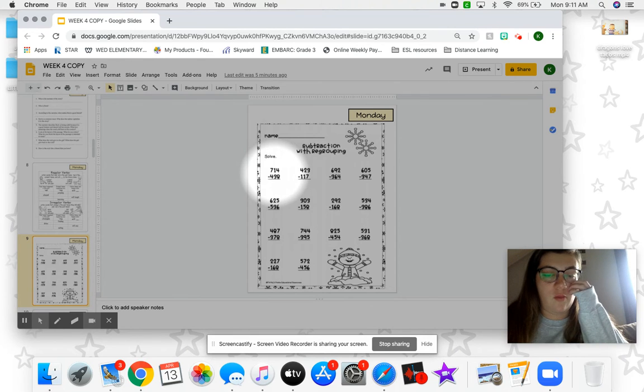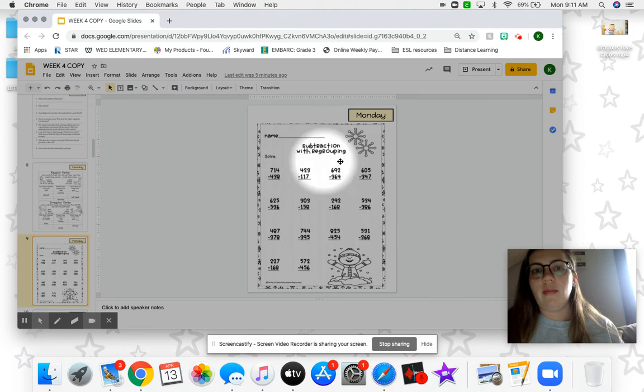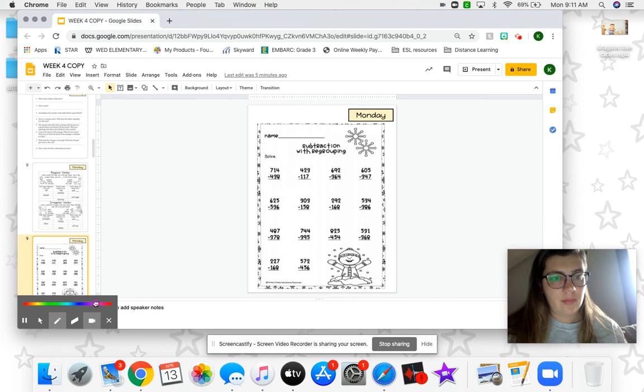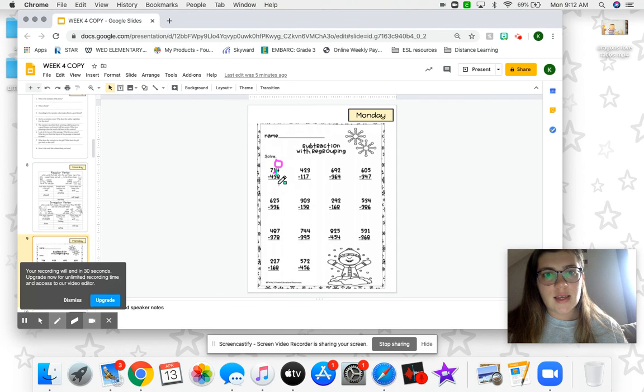Then you are going to subtract, and remember, these ones you're going to borrow with all of these problems. Because on this problem, in the 438, the 8 is bigger than the 4. So I'm going to borrow from this 1 and make that a 0. Ooh, that's a little too big. And then I'm going to change 4 into 14. 14 take away 8 is 6.